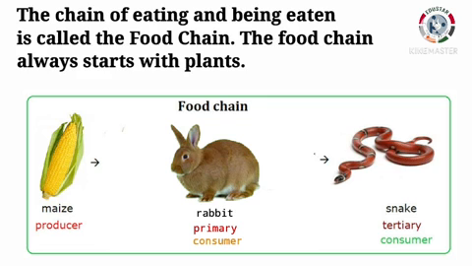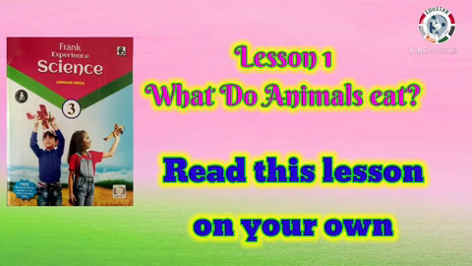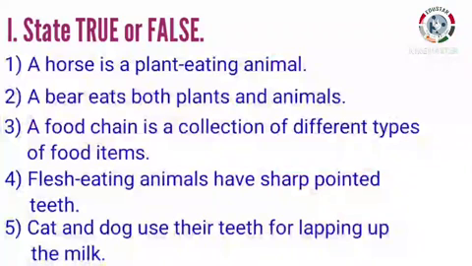For example, grasses are eaten by rabbits, snakes eat rabbits, and snakes in turn are eaten by eagles. This forms a simple food chain. Okay students, I hope you got some idea about this lesson. In your science book, read this lesson 1 on your own. Now let's do some exercises.